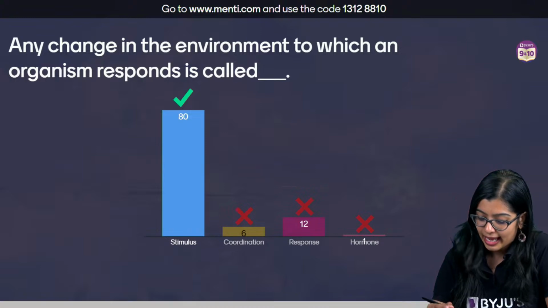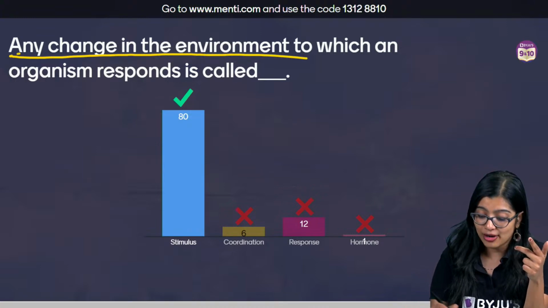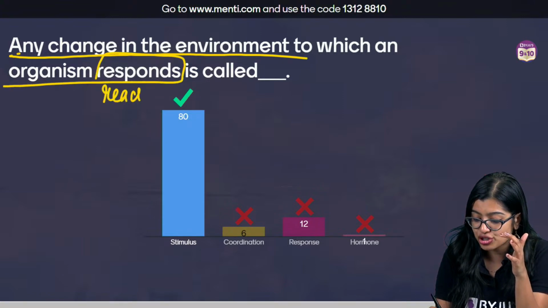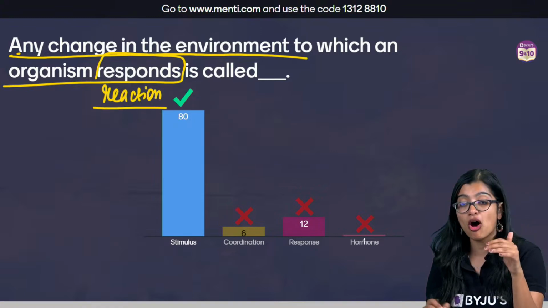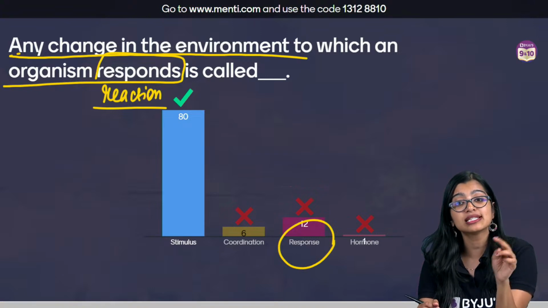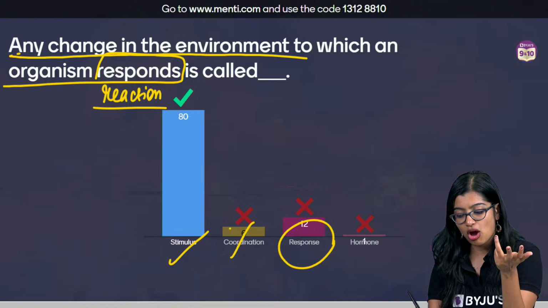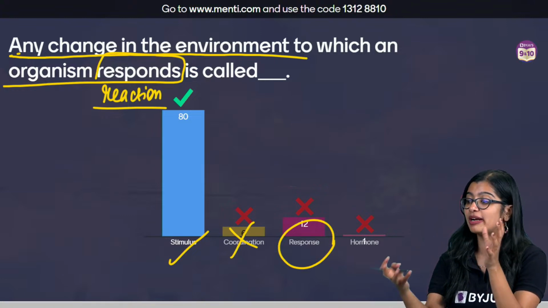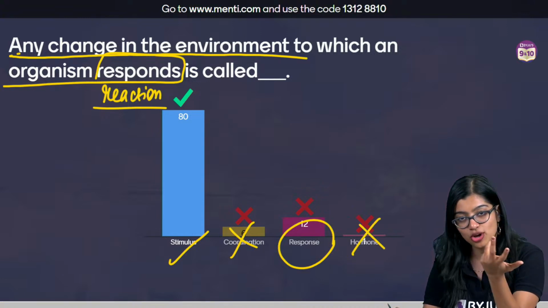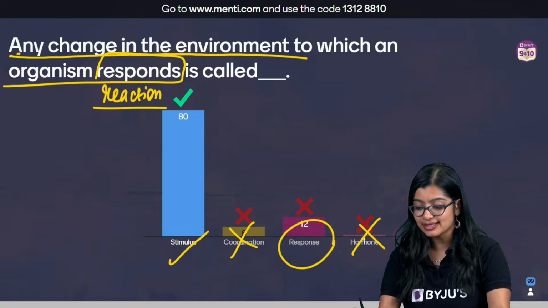But guys, any change in the environment to which an organism will respond. Think of response as reaction. The word response is already there in the definition. If response is there in the definition, we are talking about stimulus. It is not coordination, because coordination is when different things come together and work together. Hormone, of course not. I think that was a misclick, which is why the correct answer is option A, stimulus.